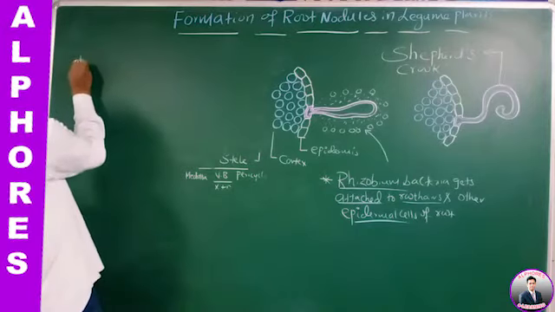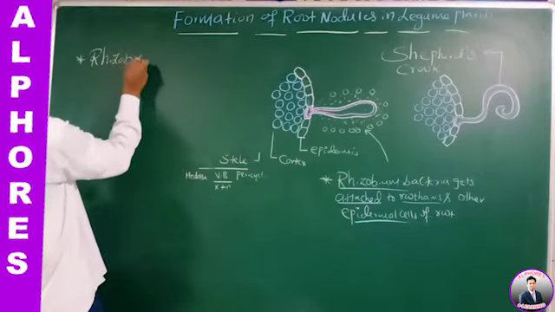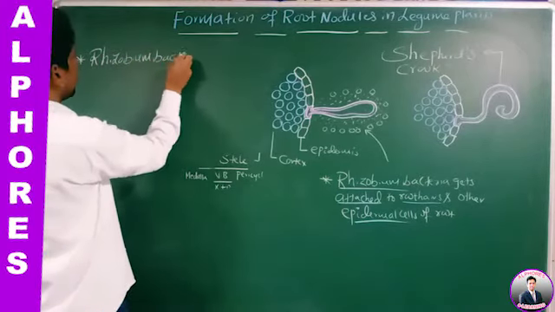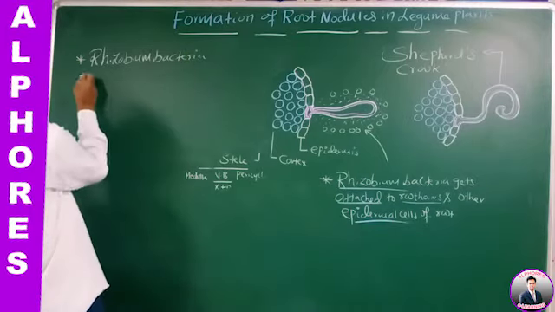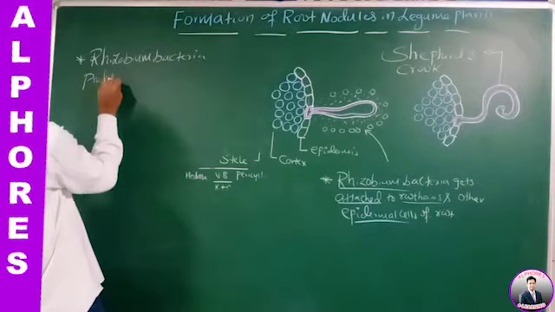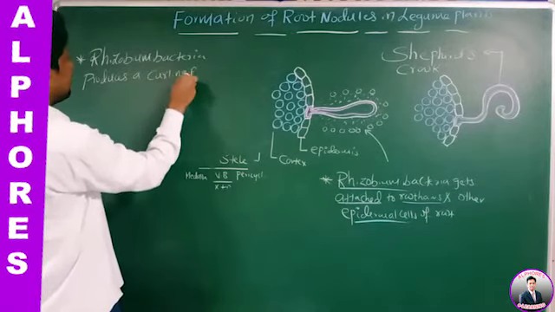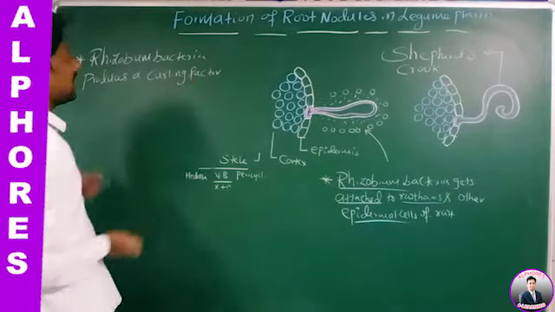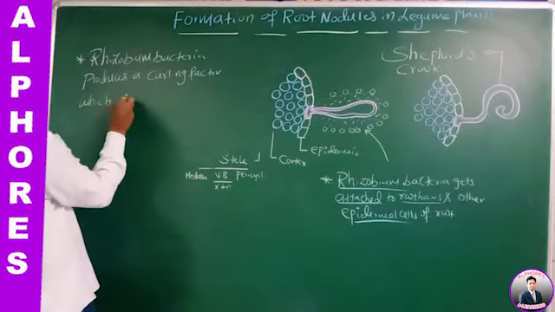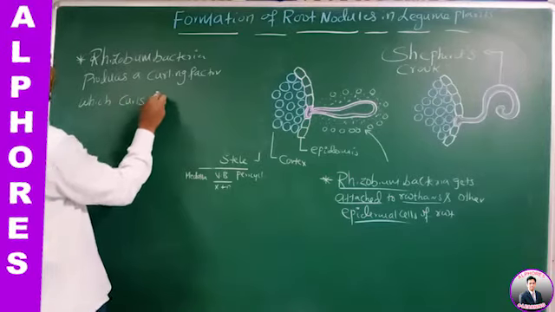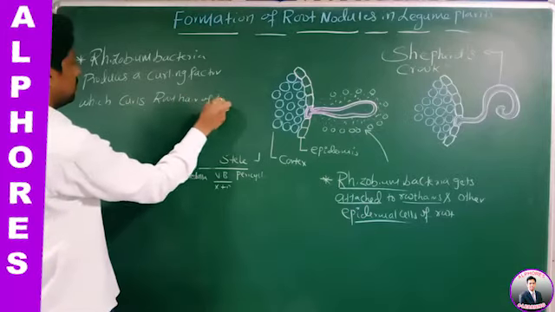Now, which bacteria is that? Rhizobium bacteria. What does it do? Rhizobium bacteria produces a curling factor, which curls the root hair of which plants?